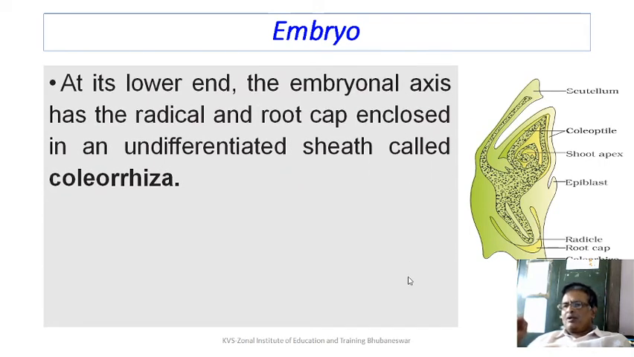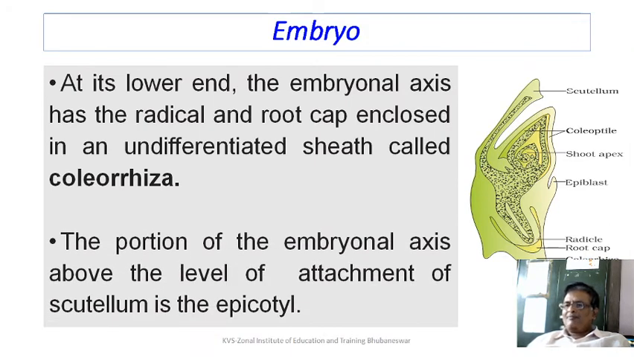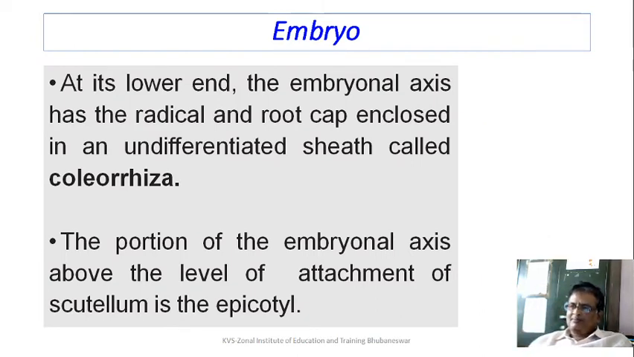At the lower end of the embryonal axis there is a radicle and root cap enclosed in an undifferentiated sheath called coleorhiza. You can see in the diagram the lower part, the radicle and the root cap, it is covered in an undifferentiated sheath. Sheath means a cover. You call them coleorhiza. And the portion of the embryonal axis above the level of attachment of scutellum is the epicotyl. We know that the part above the embryonal axis is called epicotyl, below it is called hypocotyl.